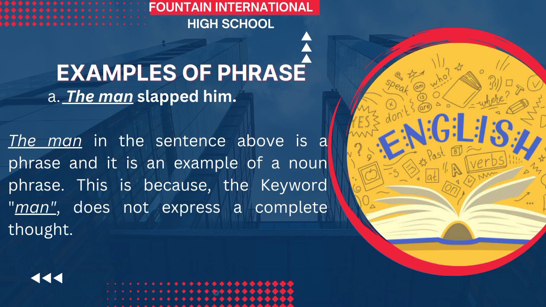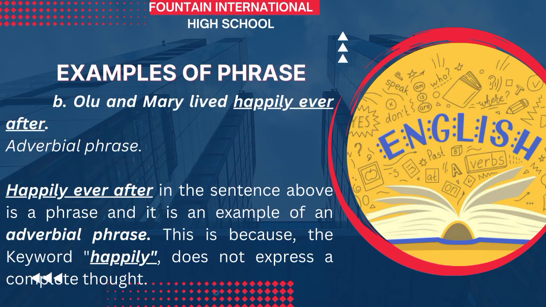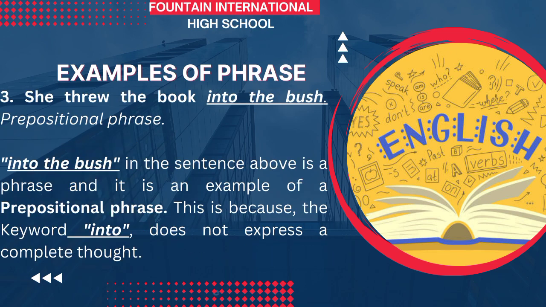Number 2: Olu and Mary lived happily ever after. What we are looking at there is "happily ever after." That is an adverbial phrase because the key word there is "happily," which is an adverb. The third example: she threw the book into the bush. The one we are considering there is the prepositional phrase, which is "into the bush." The key word there is "into," which is a preposition.